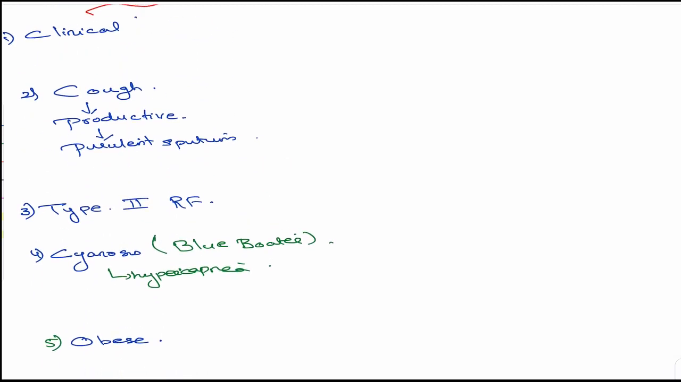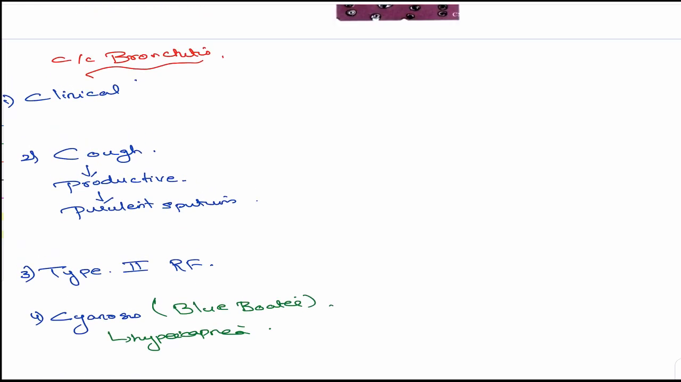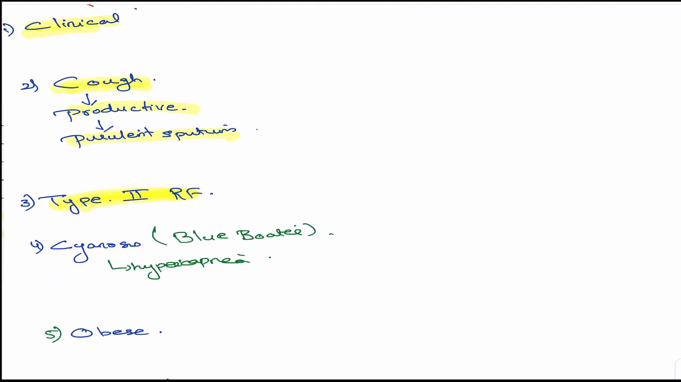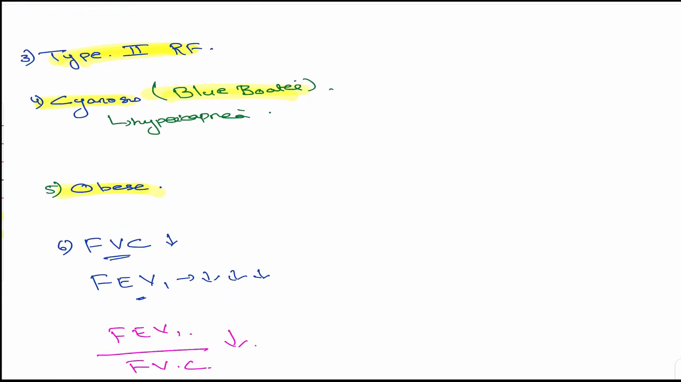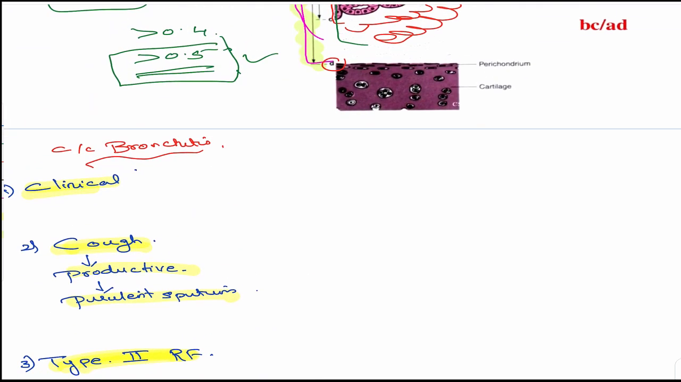So the typical features are very important. One, the diagnosis is clinical. Second, cough is the predominant symptom, which is productive with purulent sputum. Type 2 respiratory failure because there is obstruction, respiration being blocked. It's not just gas exchange, and as respiration is blocked, there is increased carbon dioxide, which can cause cyanosis and blue bloater appearance. Then obesity, the patient will be obese, and definitely FEV1 by FVC will decrease. So that was about chronic bronchitis.